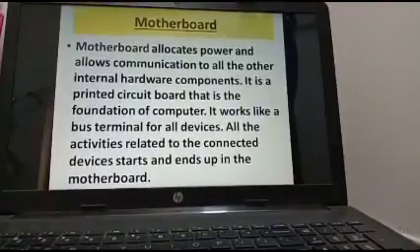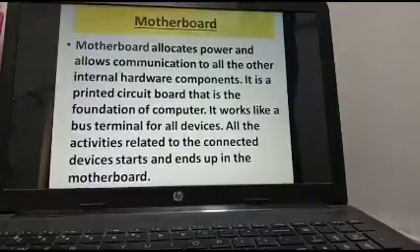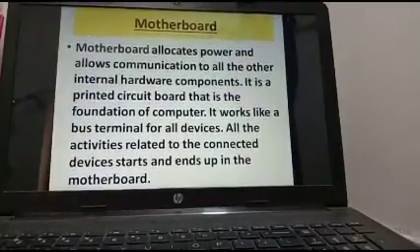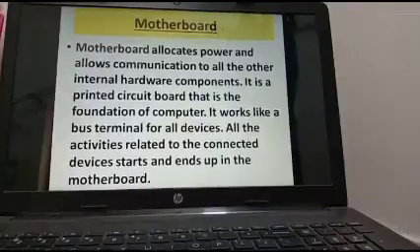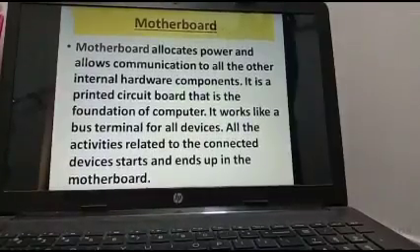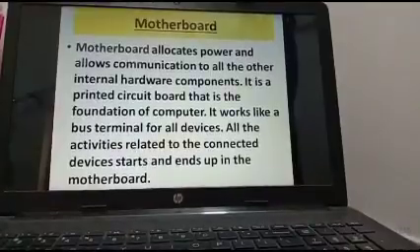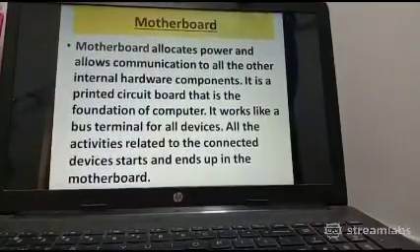It is a printed circuit board that is the foundation of the computer. Without the motherboard we cannot place any single circuitry or internal device anywhere inside the CPU cabinet. That is why it is important, and it works like a bus terminal for all the devices.